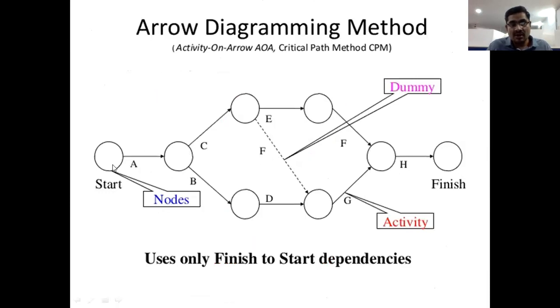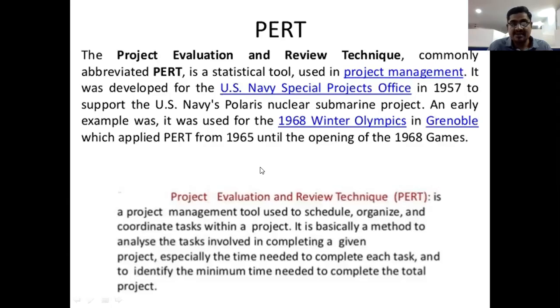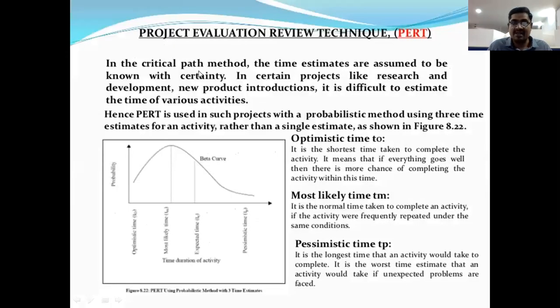These nodes are called events, and this arrow line is called an activity. So here we prepare events and activities, determine the events and the activities and their relationship with each other, and prepare a network representation. That diagram is called the network diagram.